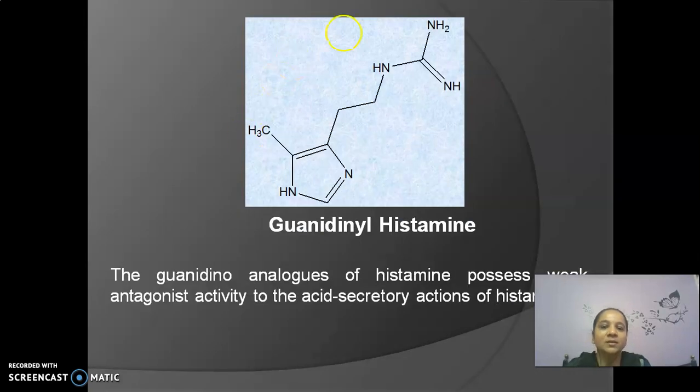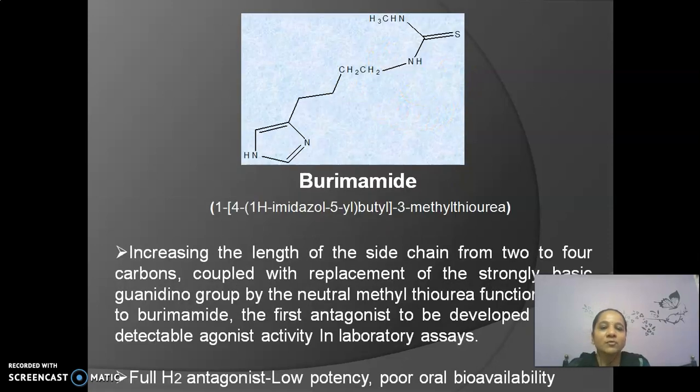The next step is that the amine group is replaced with a guanidine functional group, due to which we get a weak antagonist molecule that decreases the secretion of acid. Again, there is selectivity towards the H2 receptor, due to the substitution of the methyl group at the 5th position and the guanidine functional group, which makes it an antagonist molecule. Next, the guanidine group is highly basic, due to which the basicity increases and the activity is reduced.